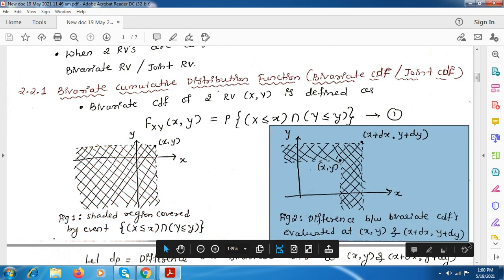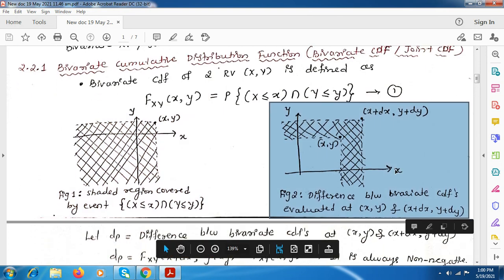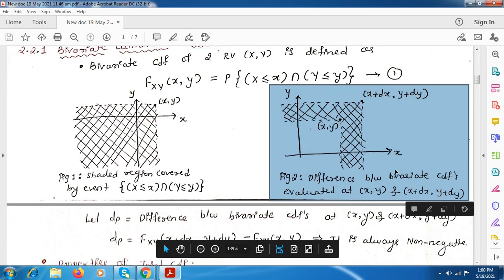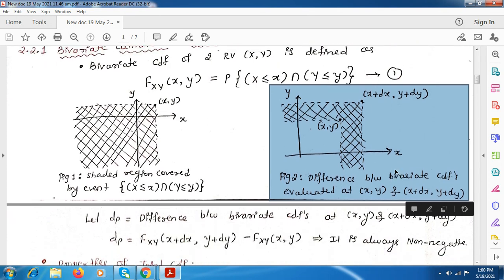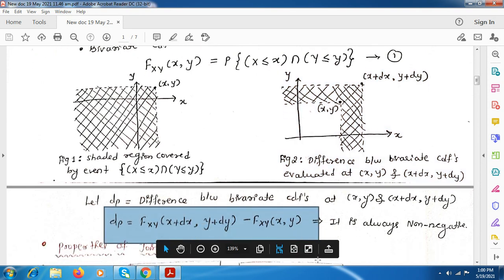So just take down this. Here this area we can represent as dP, which is nothing but F_XY(x plus dx, y plus dy) minus F_XY(x, y).